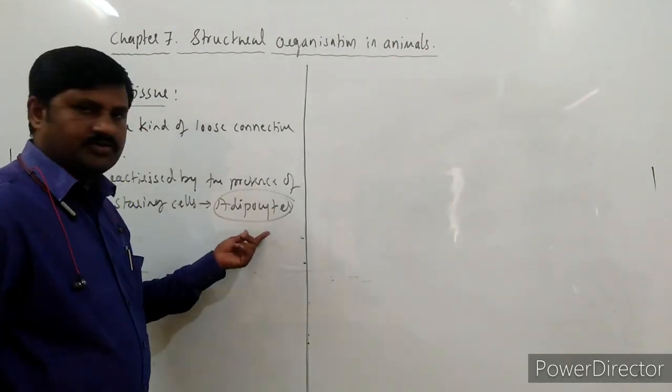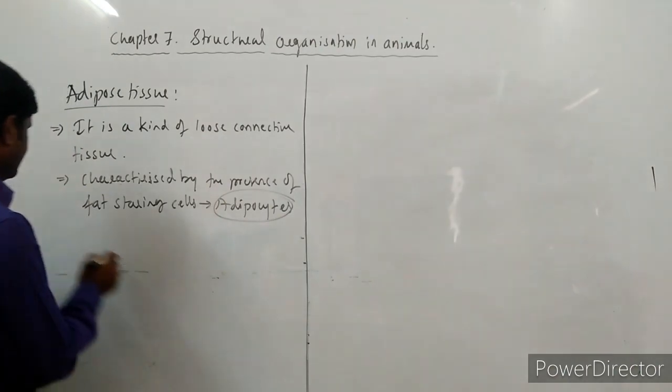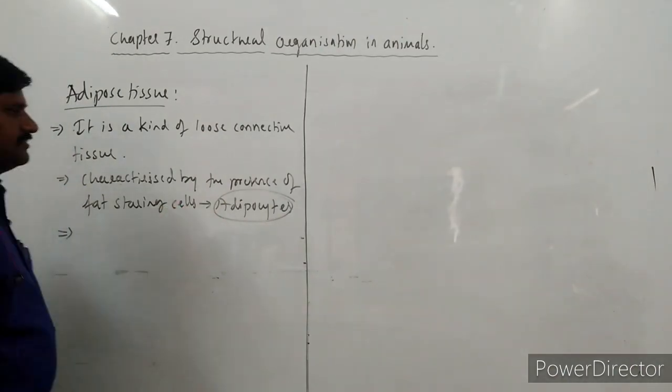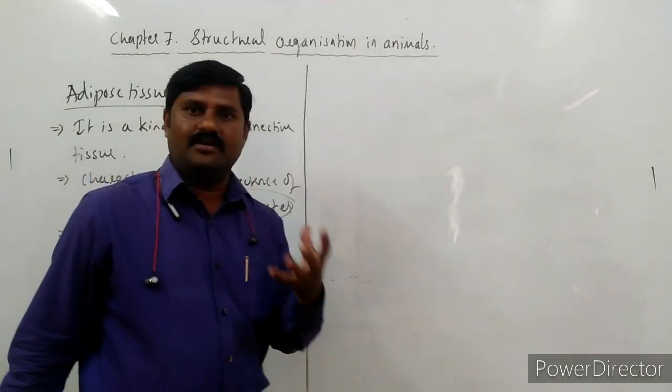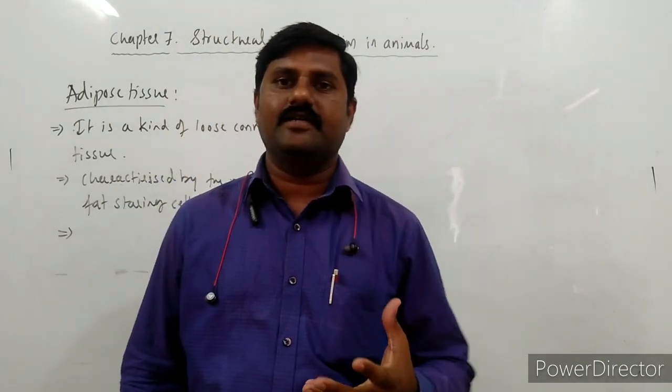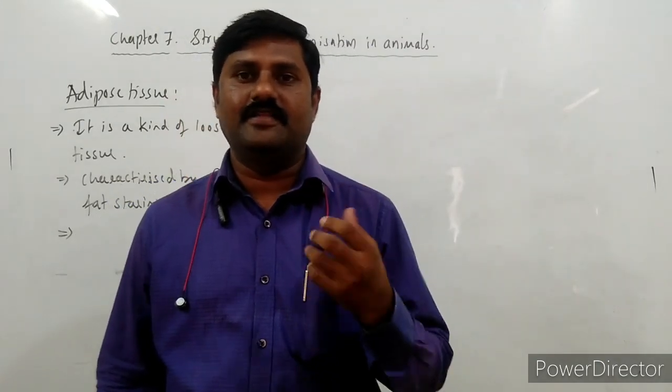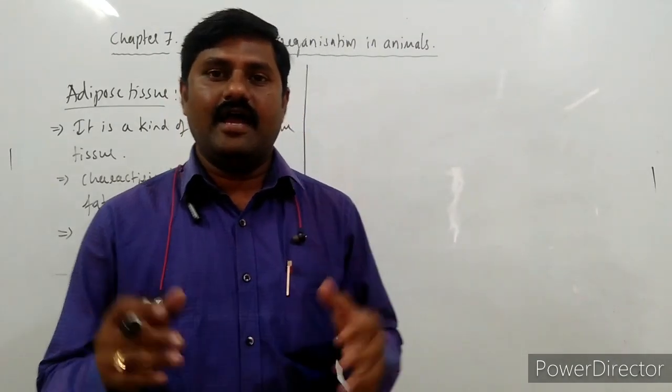These are fat storing cells, called adipocytes. These cells are mainly present inside the matrix of this tissue.